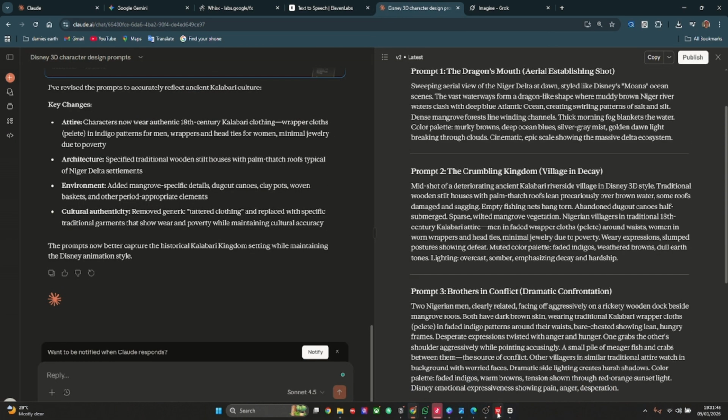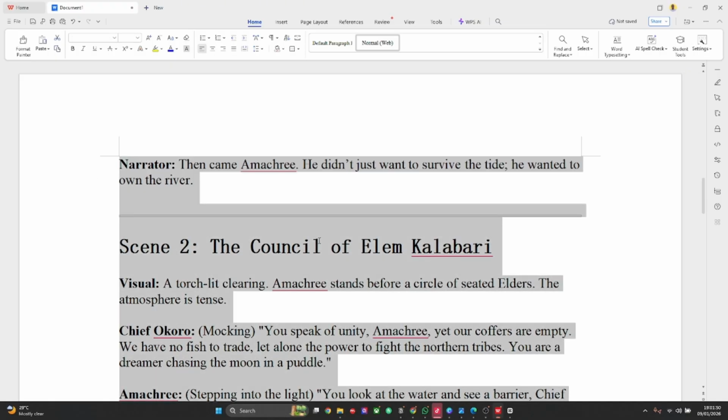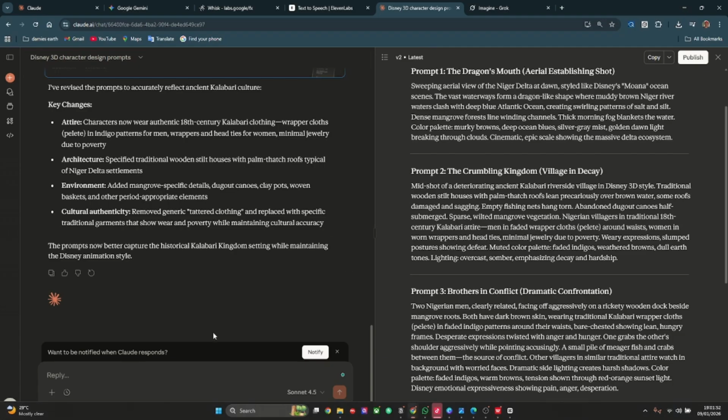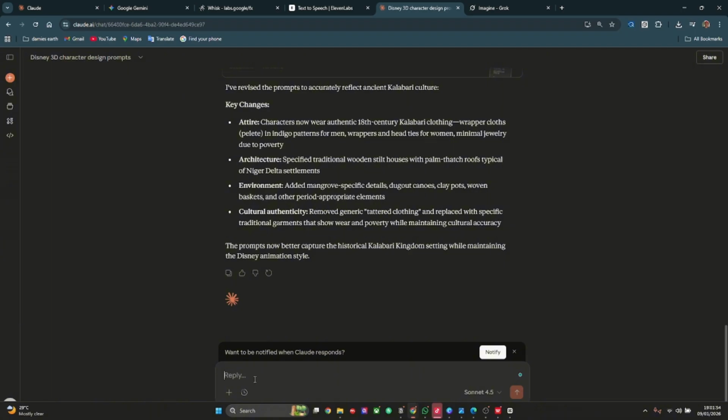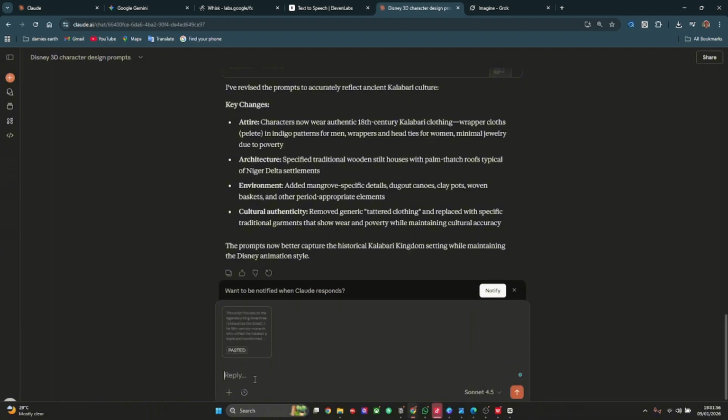I'm going to copy the entirety of my scripts, come to Cloud AI, paste it, and tell it: analyze these scripts and create visual prompts in Disney animation style for this story.